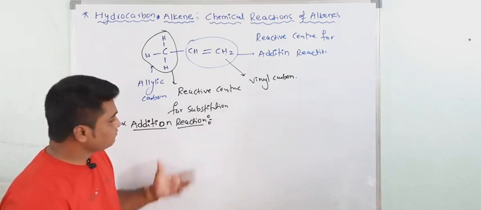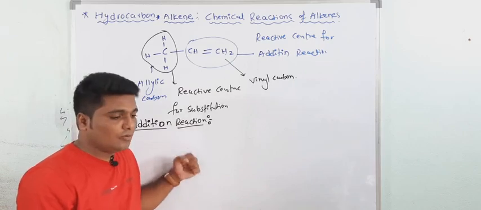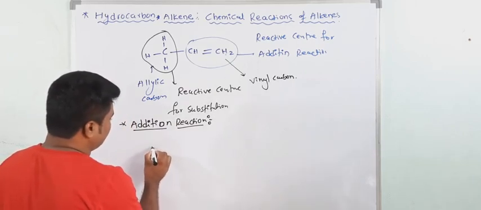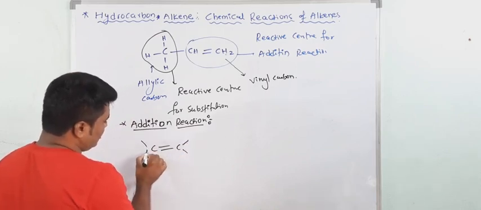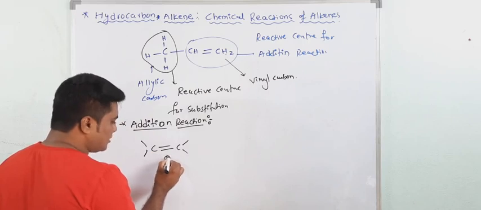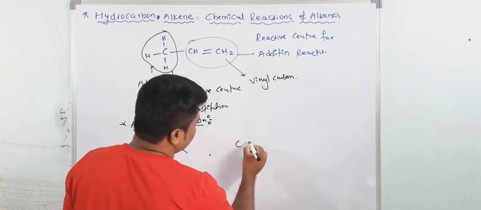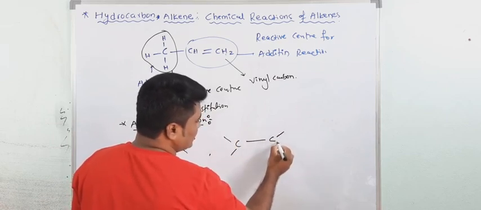Alkene normally gives electrophilic addition reaction. How? See the structure of alkene, very simple. This is a pi bond. In this alkene, one is a sigma bond, one is a pi bond. So you can write the structure of alkene here: this is a sigma bond, and these are also sigma bonds.